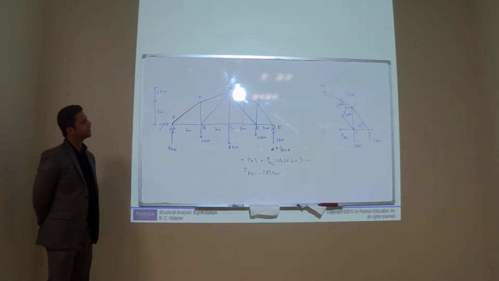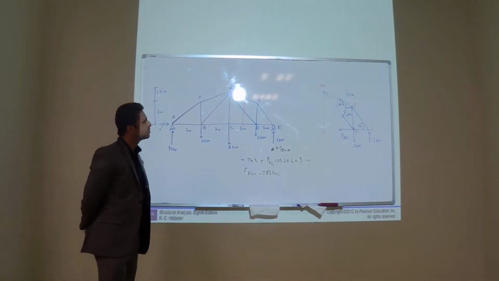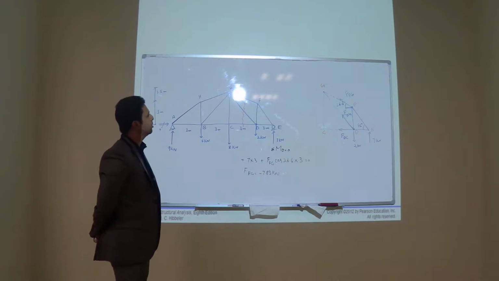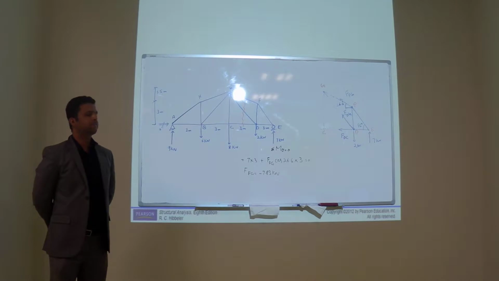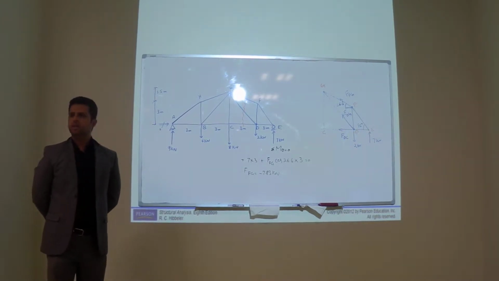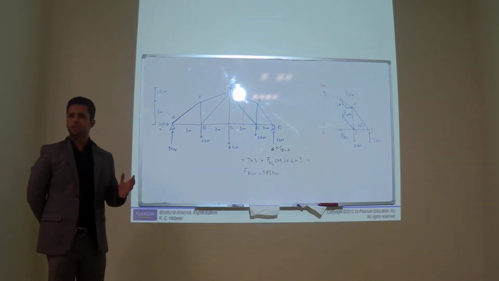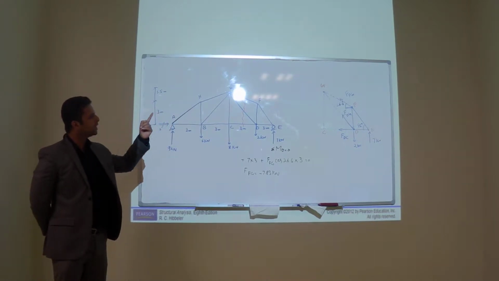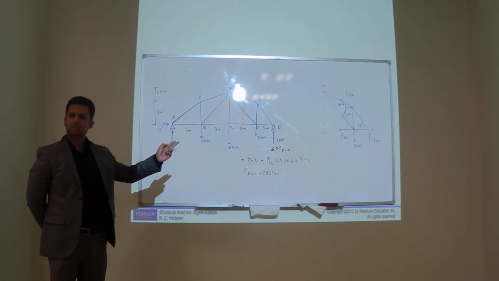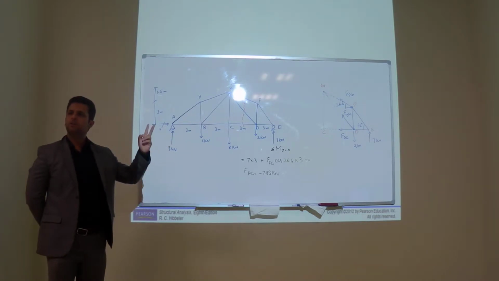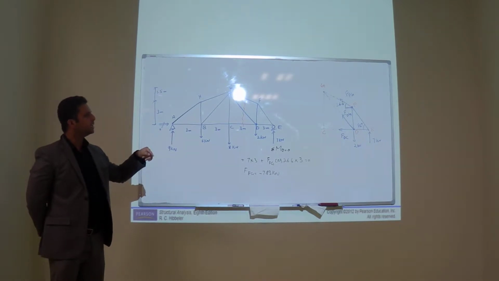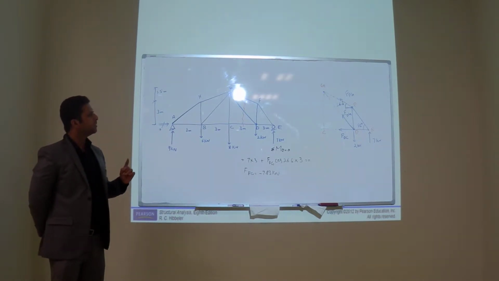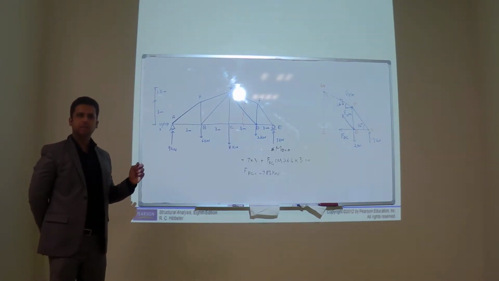We take summation of moment at C. Now we have two ways. One way is to solve joint F. You can combine the method of joints and method of sections together. Now if you solve at joint F, how many unknowns do you have? Two, FFE and FFD. But we need the force in which member? FDG.